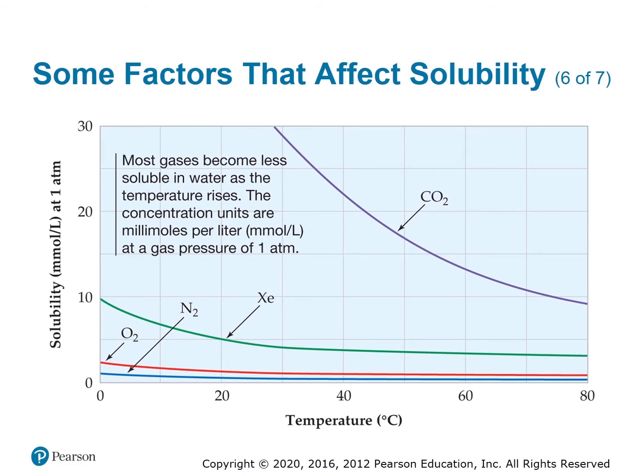Besides pressure, the temperature also affects gas solubility. Specifically, almost all gases become less soluble in water as the temperature rises, as shown in this graph. This is the opposite trend seen with most solids. Notably, you can see that the solubility of oxygen decreases as the temperature increases. This is important for marine ecosystems because if water temperature becomes too high, the level of oxygen in the water can fall below levels required to sustain aquatic life forms.